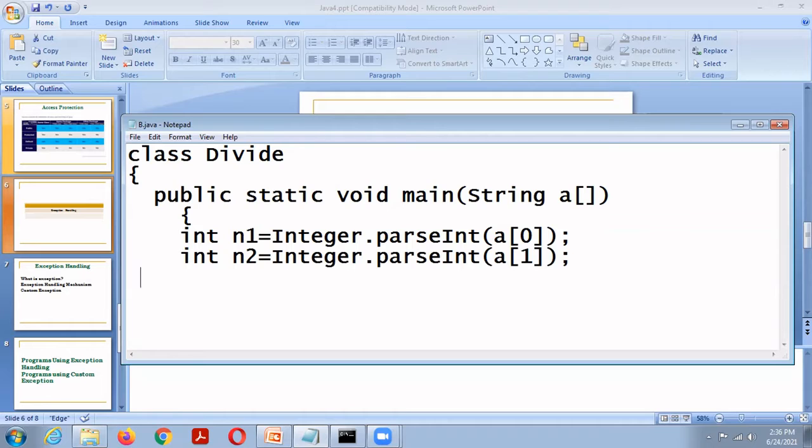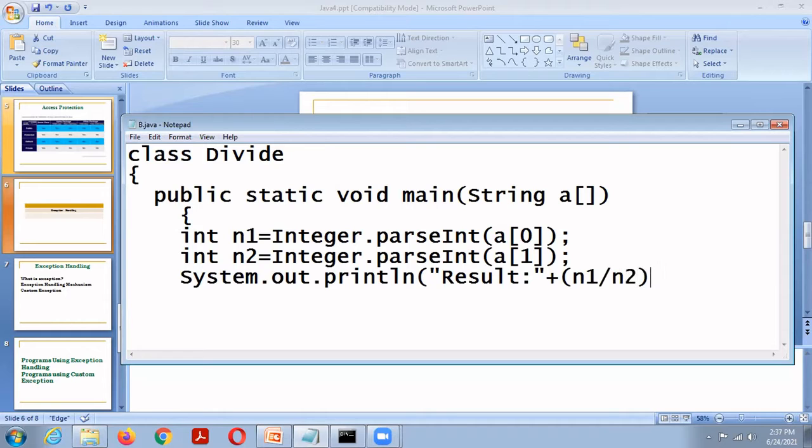Then System.out.println, the result is n1 by n2. So end of main function, end of class.